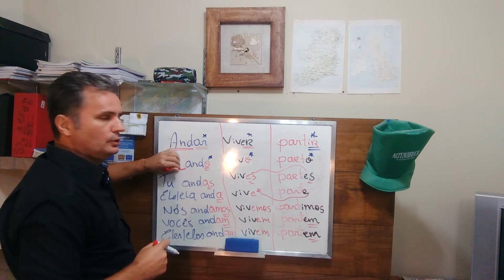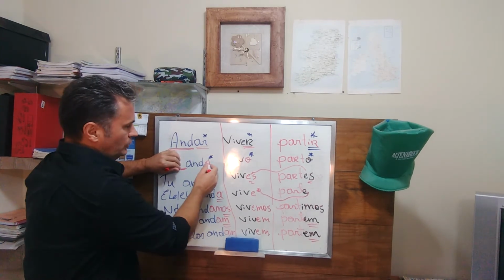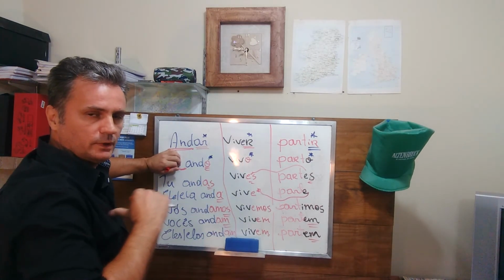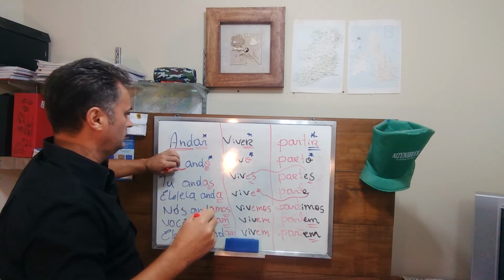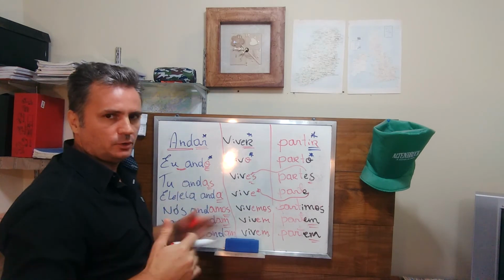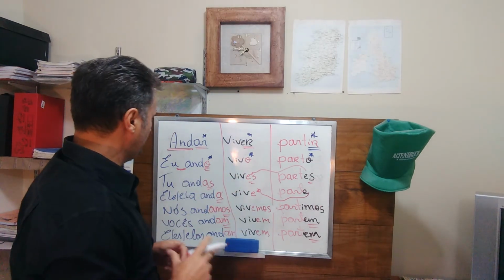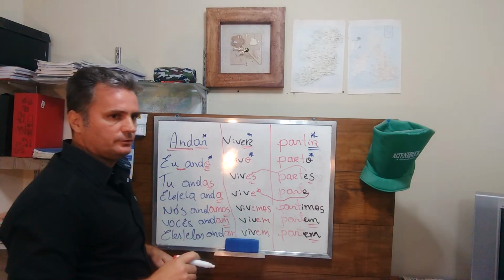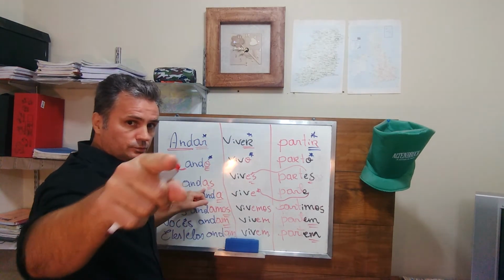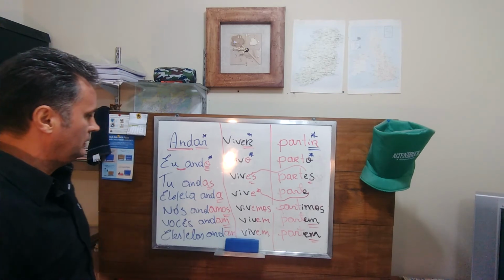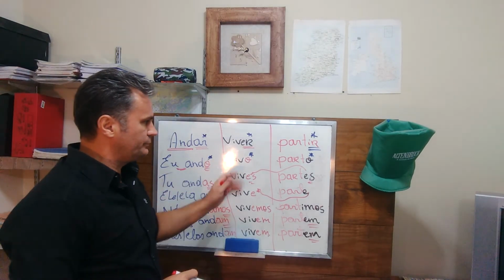So, ando, this O here means eu ando, right? I don't need to say eu ando, but you can say it or not, it's up to you, okay? Tu andas. The AS tells me that it is you, right? And the same thing with the other verbs, alright?